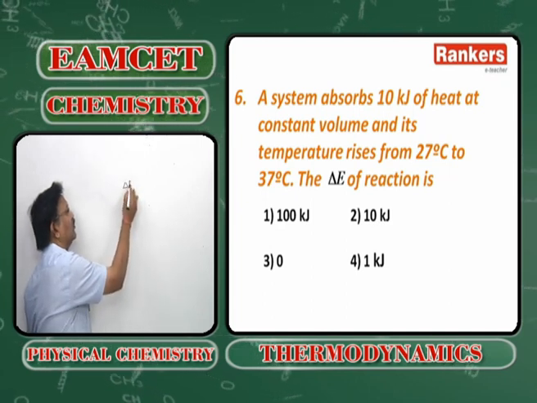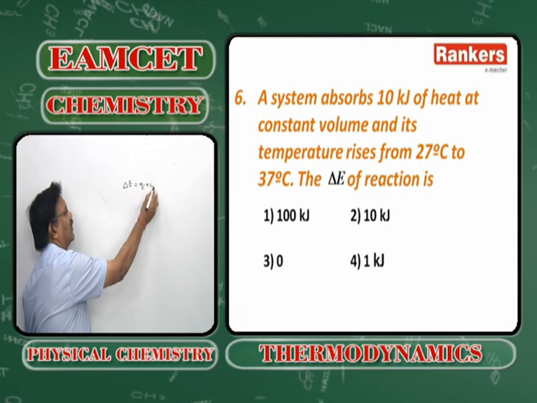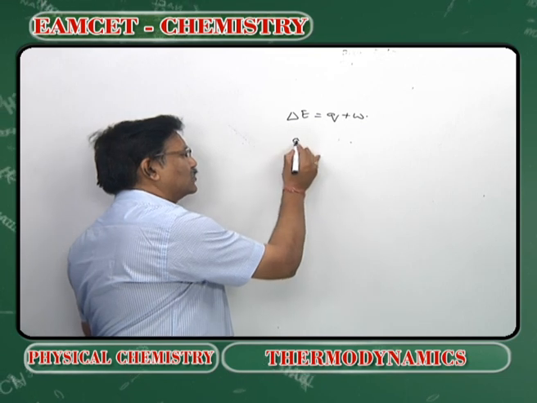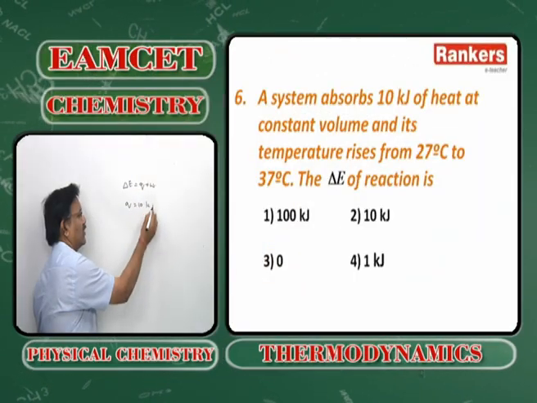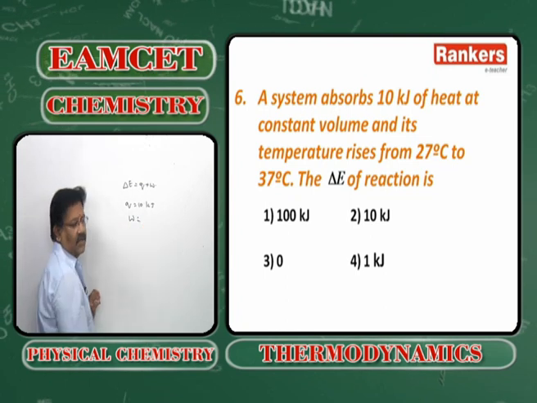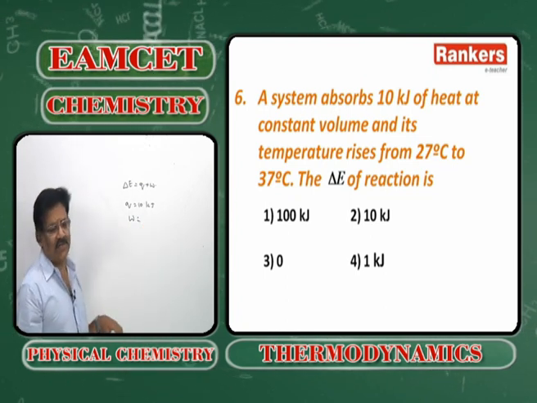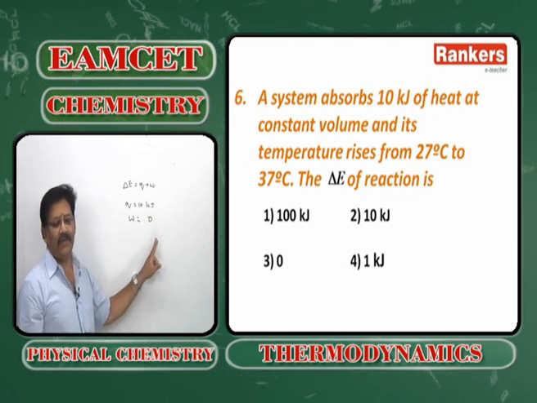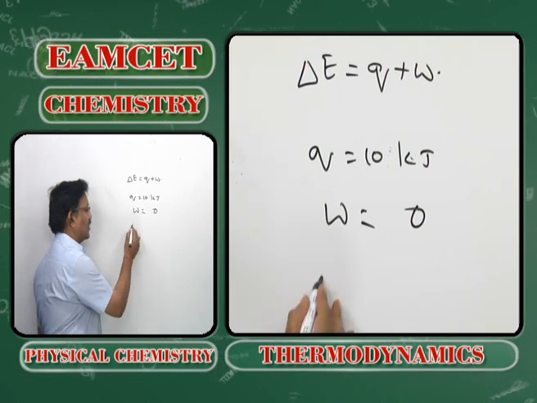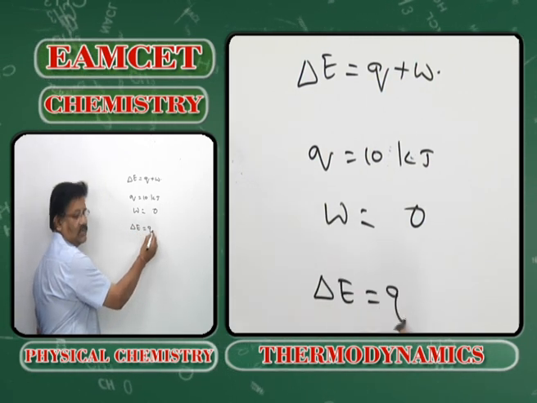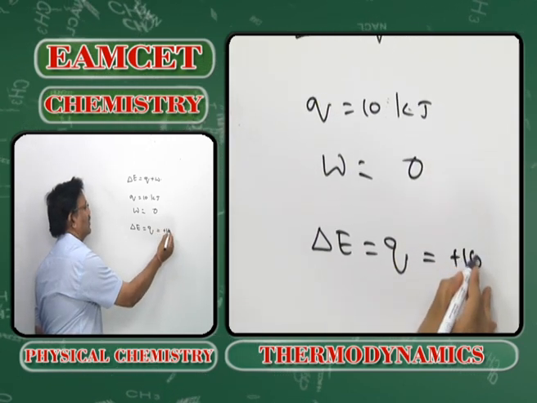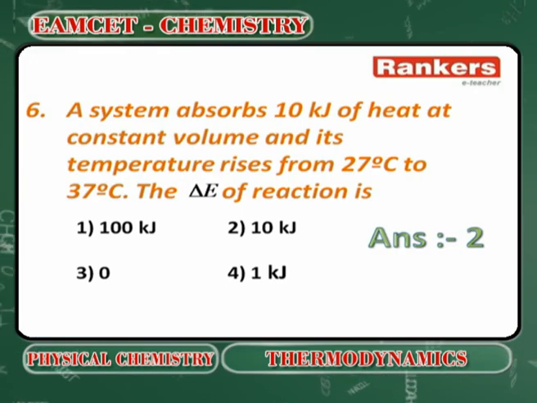Delta E is equal to Q plus W. Now Q is equal to 10 kilojoules. What will be the work done? Since volume is maintained constant, work done will be 0. Therefore, delta E is equal to Q, which is, it absorbs means a positive sign, plus 10 kilojoules. Option 2 is the answer.